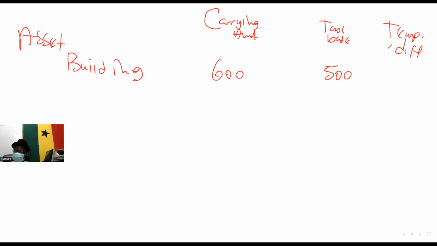Obviously 200. If the item in question is an asset, number one, and number two, if the carrying amount is greater than the tax base,